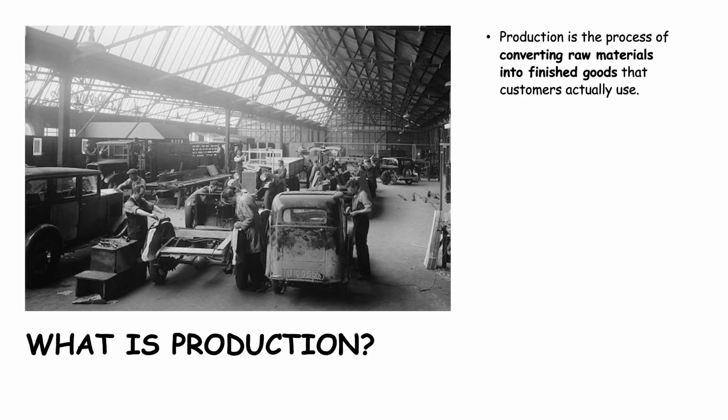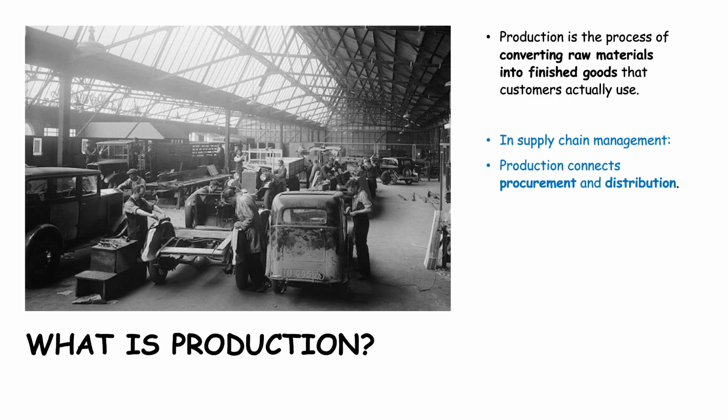So production is nothing but a process. For example, you can see here they're manufacturing a bullock cart or an auto. So here what they are doing, they're using the raw material to produce a finished product. So it is a process. Production is nothing but a process of converting a raw material into finished good.